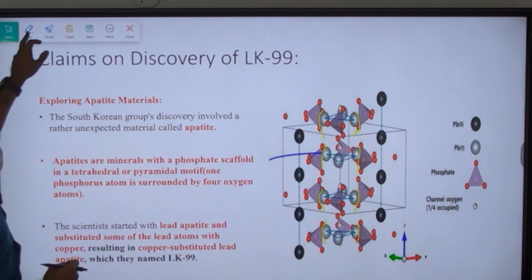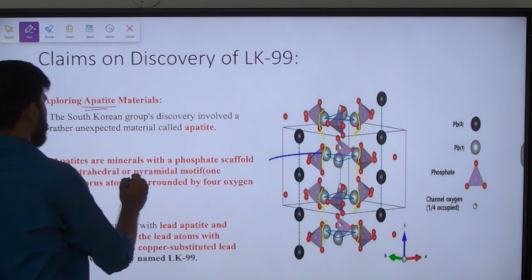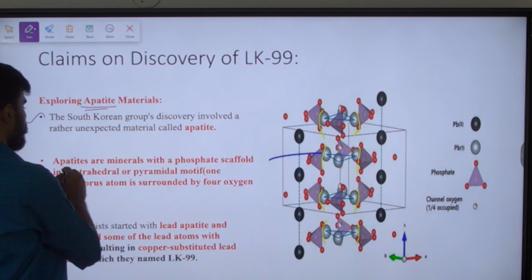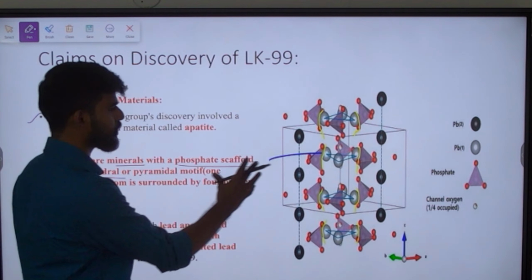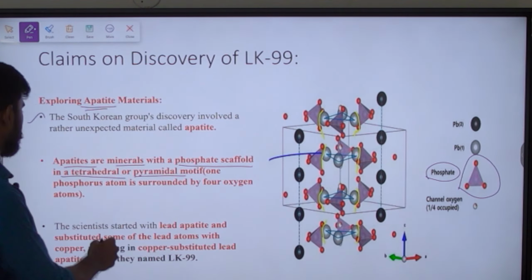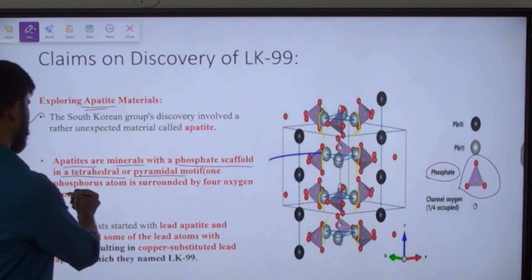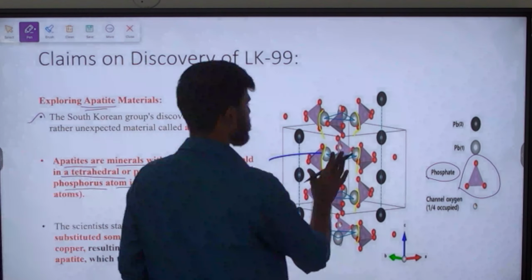First thing is, they are going to explore a special type of material called apatite. So what is this apatite? These are minerals with a phosphate scaffold in a tetrahedral or polyhedral motif. This is the tetrahedral or pyramidal motif of phosphate scaffolding. That means a phosphorus atom is surrounded by 4 oxygen atoms, in this model. This is the apatite model.